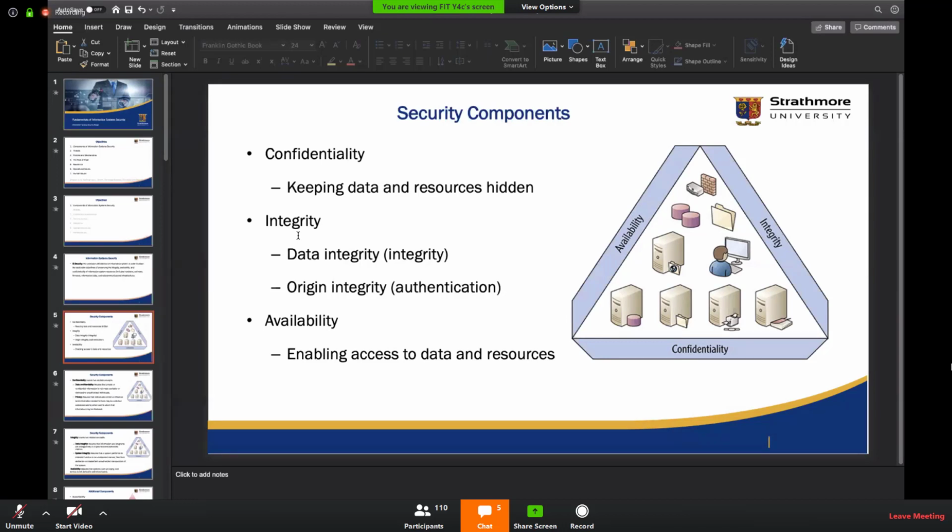Then we have integrity, which refers to what? What does integrity refer to? Isaac Motanya. Yes. Okay. Integrity for me refers to maintaining consistency, accuracy, and trustworthiness of data over its entire life cycle. Okay. So it must not really change in transit.